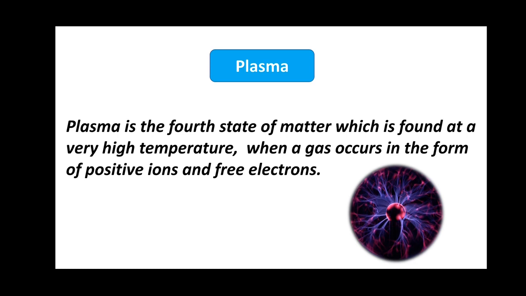Other than these four natural states of matter, there are other human made states of matter also. We are not going to discuss it here. You will be learning it in higher classes. Even about the plasma state, you will be learning in detail in higher classes. Here we are focusing only on three states of matter. In coming sessions, let us learn more about the three states of matter.